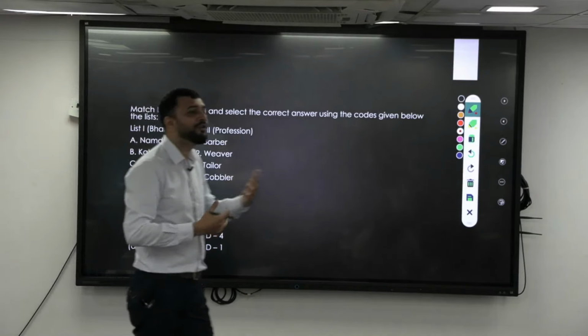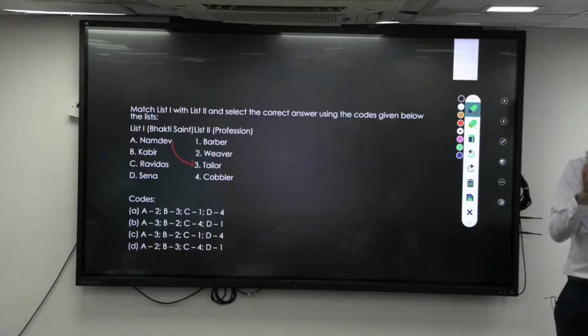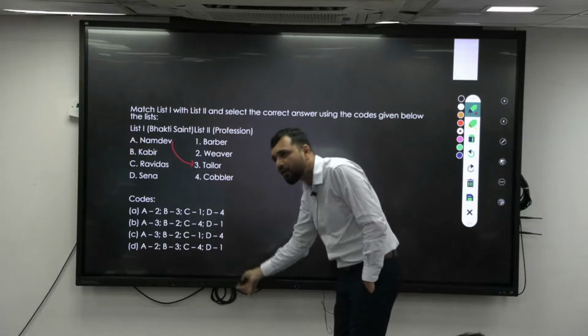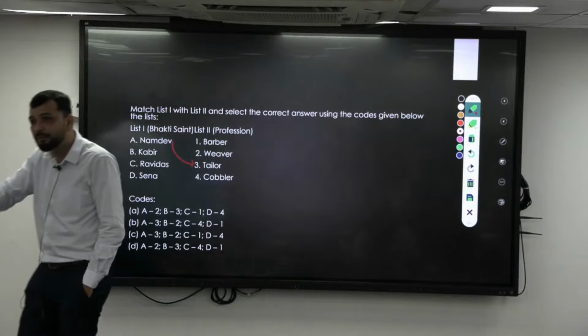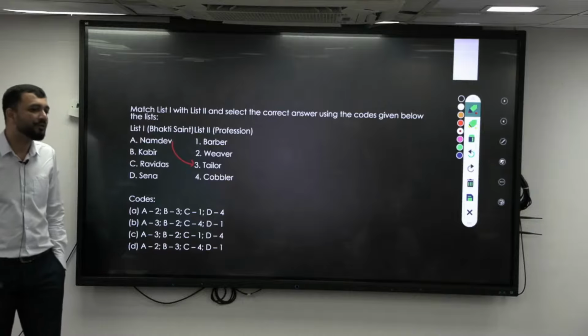So if you can have your own devotion towards God, you can attain this. That is how it is different, and it is called bhakti. Right? So now, to show this, it is not that they want you to mug up all the professions, but they want to show you how people from different professions also became bhakti saints and major proponents of the various philosophies.